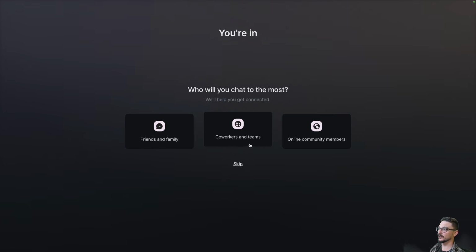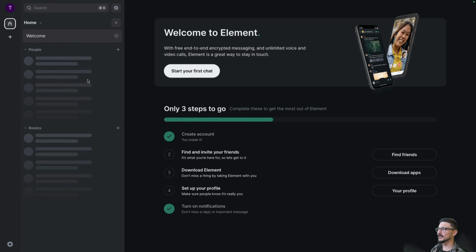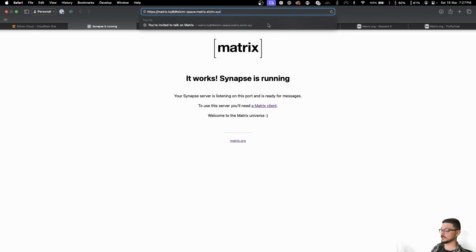Now we can choose what we want to do. I'm just going to skip this and click no. Now I can see that room, that invite link didn't quite work. So let's try that URL again that I got sent, that invite link. Let's paste that in as if someone just sent it to us and hit enter.